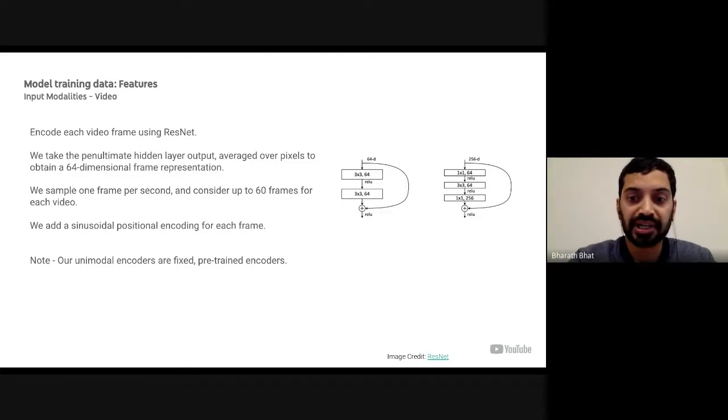Coming to the video modality, we use a pre-trained computer vision model that is a variant of ResNet to encode each video frame. Specifically, we consider the penultimate hidden layer output and average over pixels to obtain a 64-dimensional representation. We sample 1 frame per second, considering up to 60 frames for each video and zero pad as necessary. We borrow from previous work to add a sinusoidal positional encoding for each frame in addition to the ResNet embedding. A thing to note is that our unimodal encoders are fixed and we focus mainly on the multimodality in this work, and we'll go into the details next.